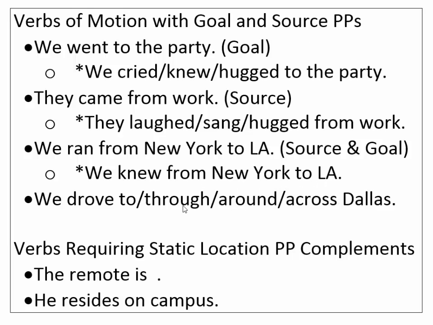All right, and certain verbs require static location prepositional phrases or can take those as their complements. For some of these, we can see that the prepositional phrase is actually required for it to be grammatical. Without it, it's ungrammatical. So if we say something like "the remote is," it's kind of a strange sentence by itself, so we need to supply some sort of prepositional phrase. So "the remote is beside the TV." Okay. All right, so that'll help us complete our sentence there, and help us see it's a complement. Same thing with "he resides." We need something with it. "He resides on campus." "He resides alone" is ungrammatical.